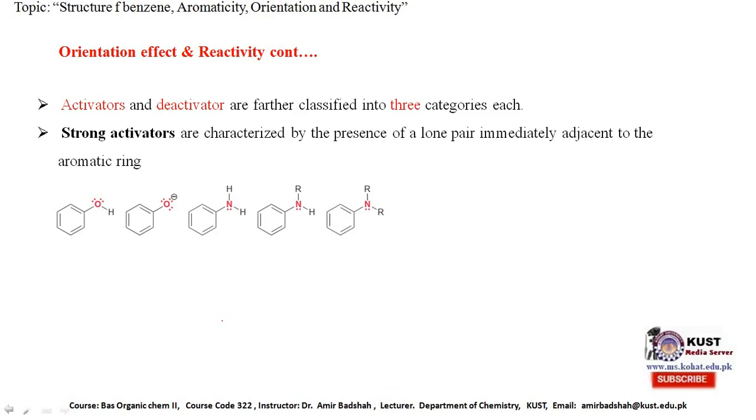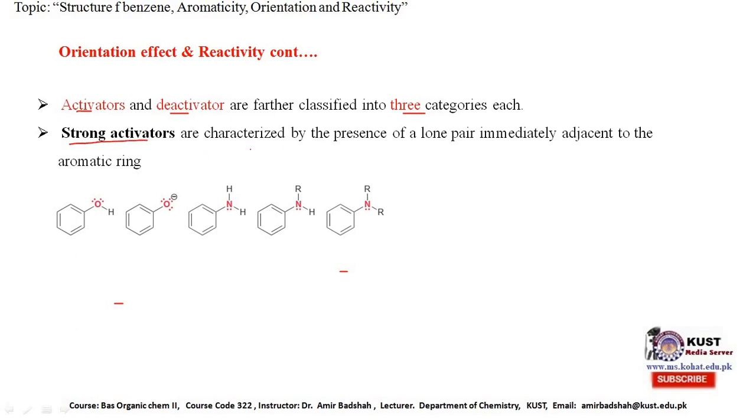Activator and deactivator structures are further classified into 3 categories each. Activators are divided into 3 categories, as well as deactivators are also divided into 3 categories. First, we will discuss activators. The first category is the strong activator.